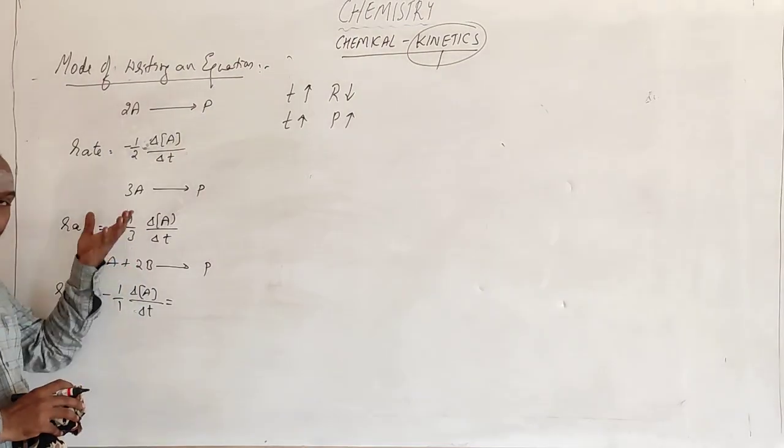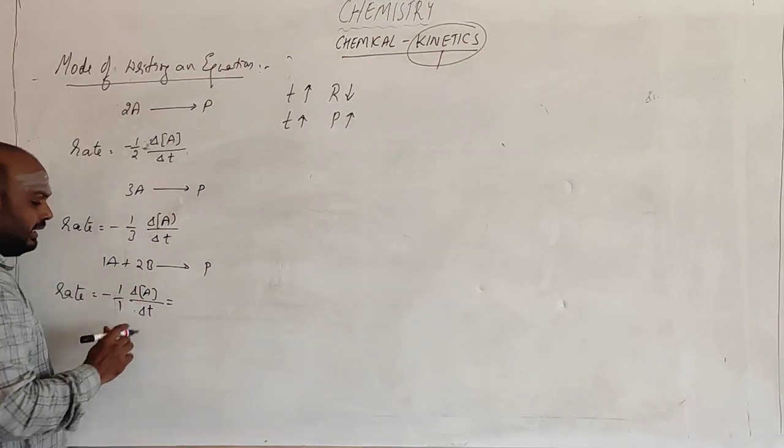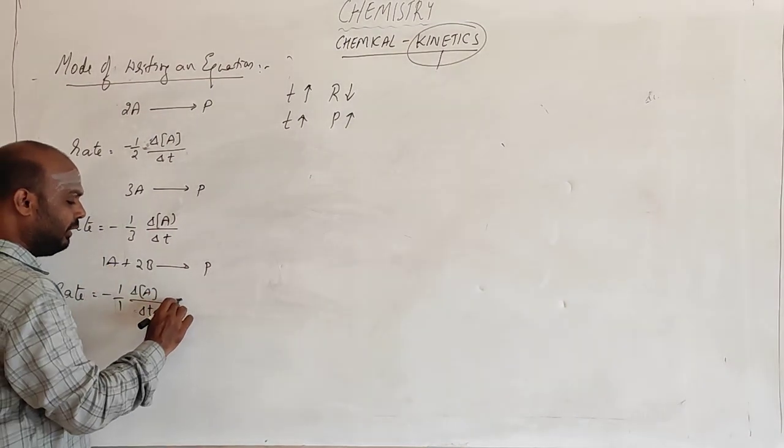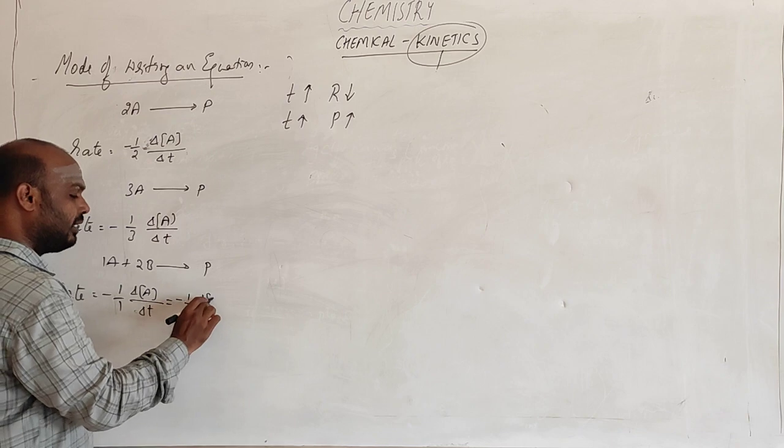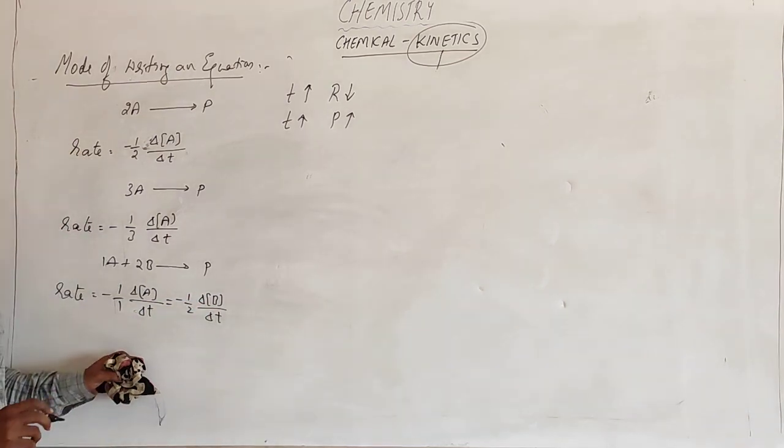That is equal to, we should make it equal to that. These two will be equal while the reaction goes on. How much is coming here? For 1 mole it is half a mole. So if we write it for 1 mole, it is minus 1 by 2 times the change in concentration of B with respect to the change in time. So this is the way of writing.